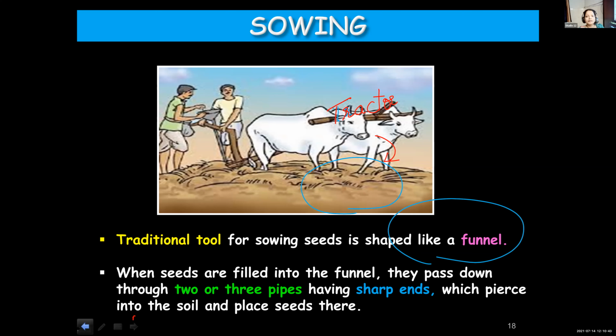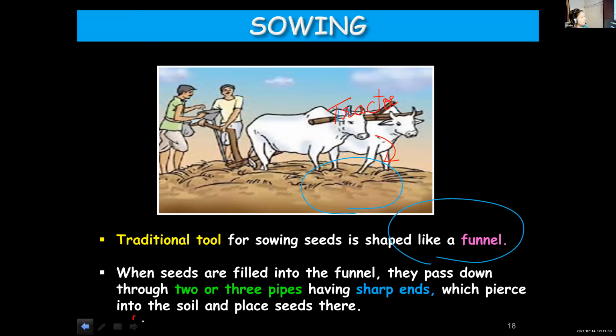But this method of sowing has got some disadvantages. It takes time. It's not a very quick process, or sowing cannot be carried out quickly. And the farmers have to put in effort, and we need the help of animals to carry out the process. And we cannot ensure that the seeds are placed at correct distances and depth. So those are some of the disadvantages. All these are compensated when we use a seed drill.